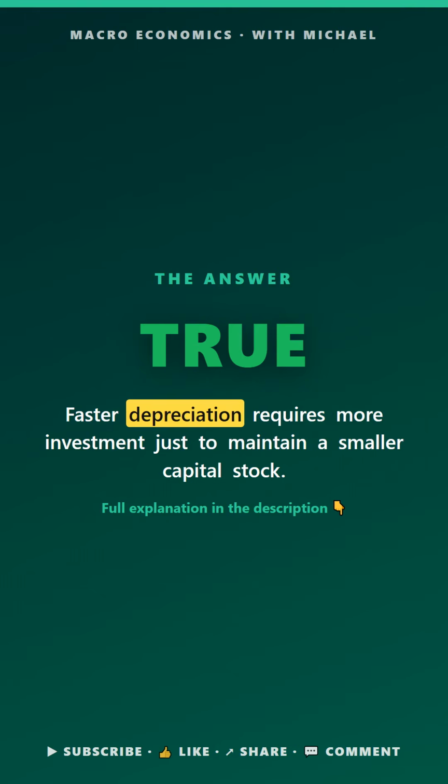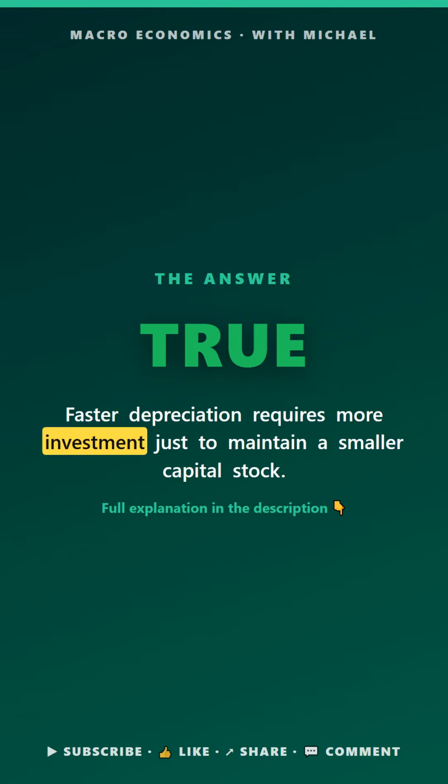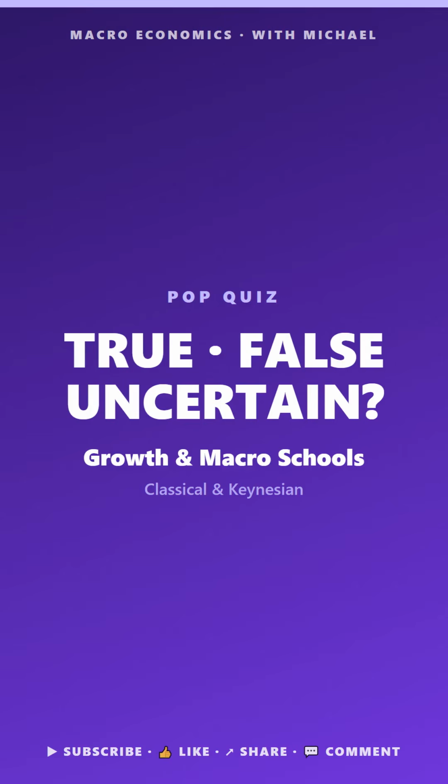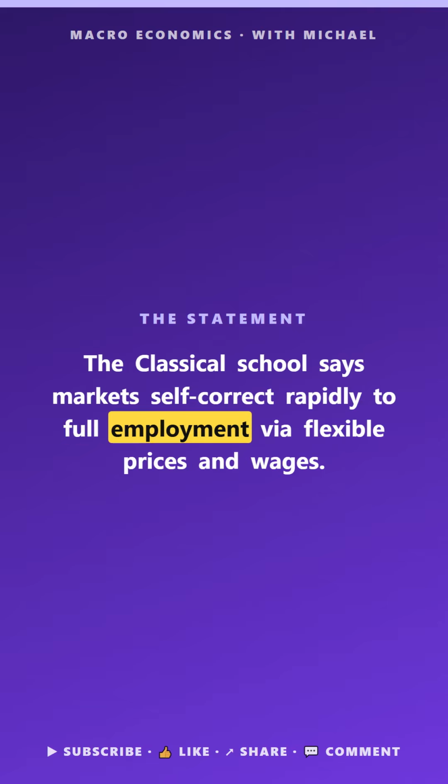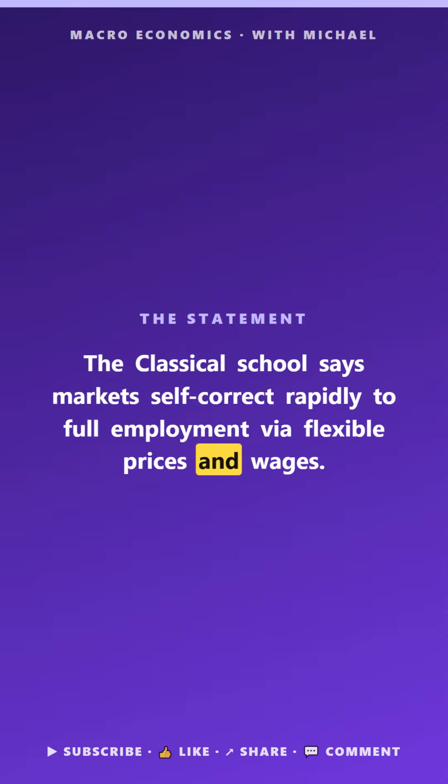The answer is true. Faster depreciation requires more investment just to maintain a small capital stock. Macro pop quiz. Growth in macro schools. True, false, or uncertain. The classical school says markets self-correct rapidly to full employment via flexible prices and wages.